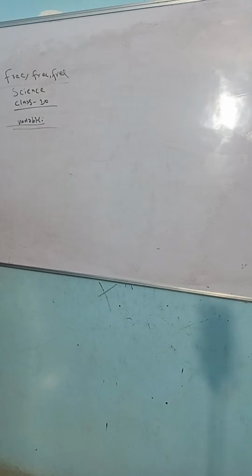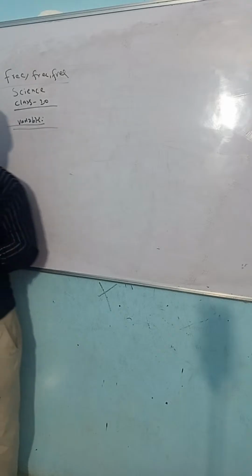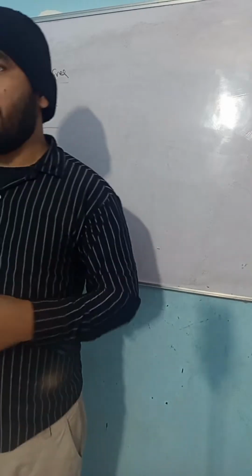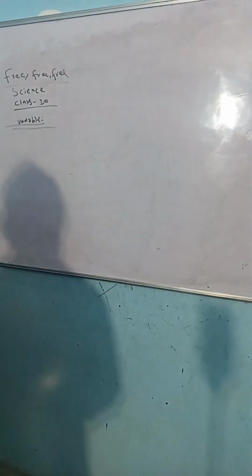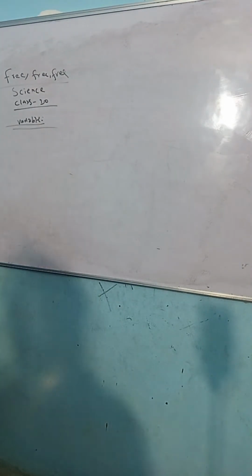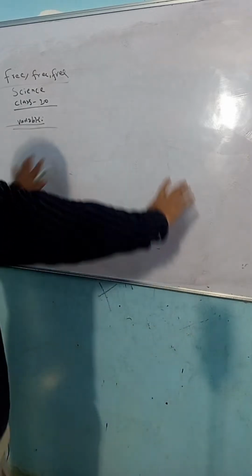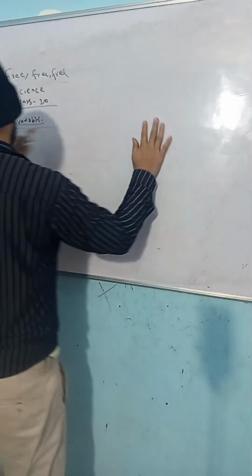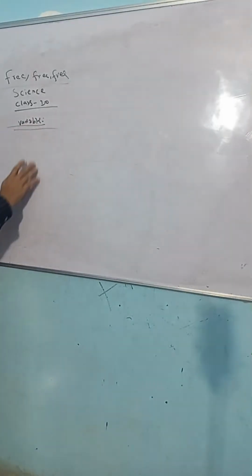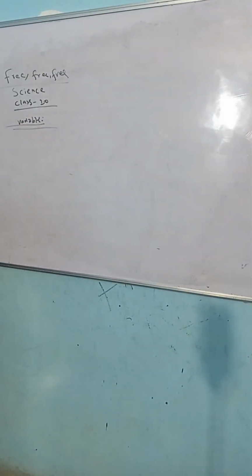A variable can change the result's value. Variables are the values which can change the results. So we have three kinds of variables in the class 10, unit 1, first topic, guys. They have discussed it in three types. So we'll go with that one.